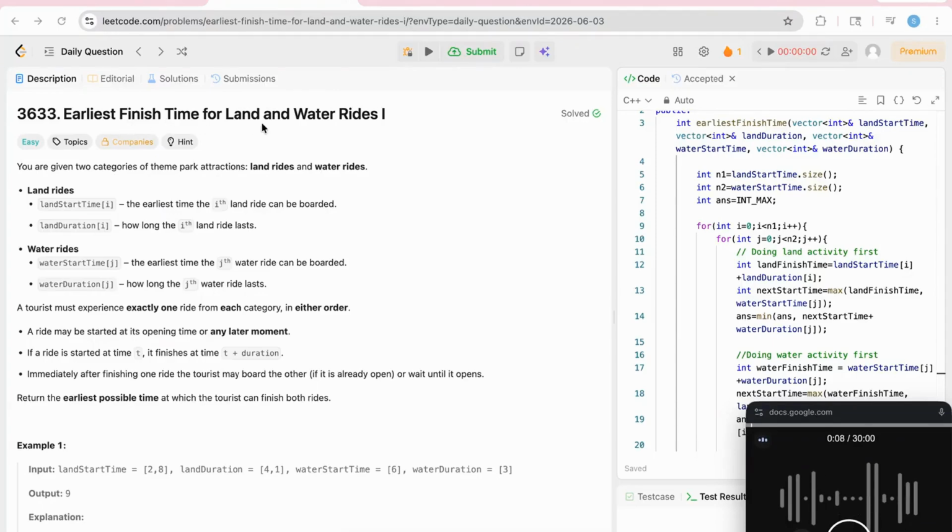Earliest finish time for land and water rides one. Here we are given two categories of theme park attractions: land rides and water rides. That is, in a theme park, there are two types of rides available, land rides and water rides.